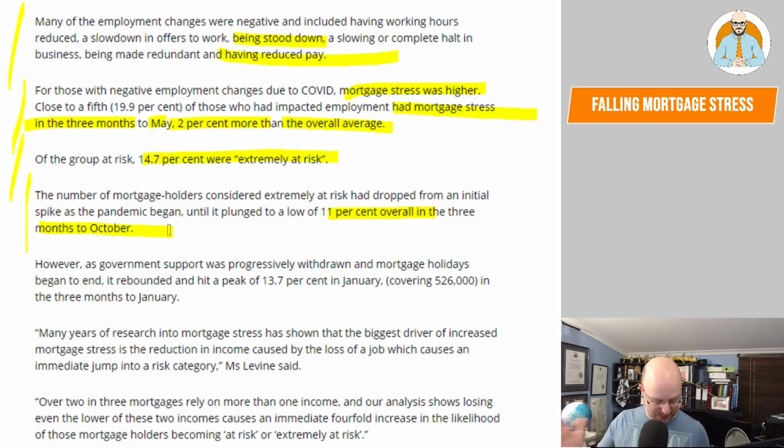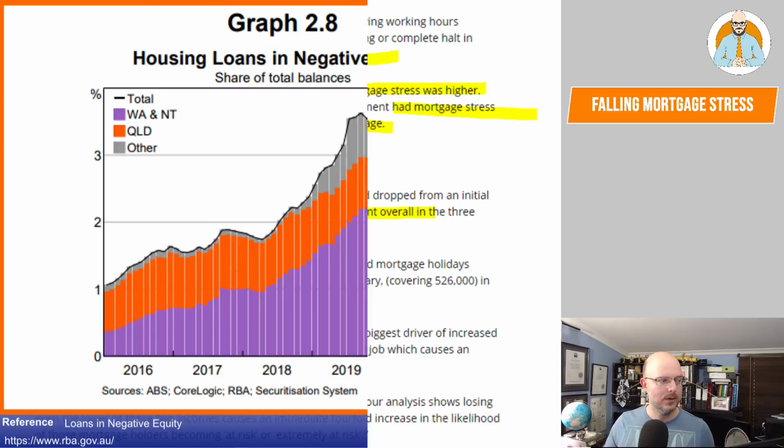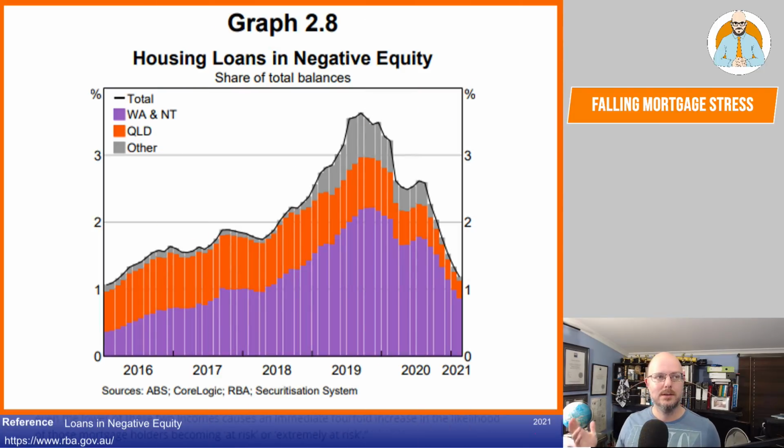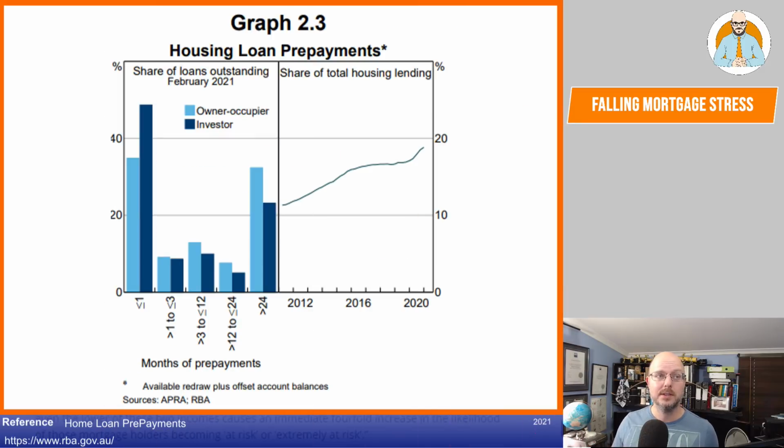Now, I mean, this is the thing. They're saying we're extremely at risk, but then we're getting data from the RBA where we're seeing housing loans in negative equity has just been falling for years. You've got housing loan prepayments. People are ahead. Look at how that's gone up. Nearly 20% of housing. So even if you're at the potential of mortgage stress, there are going to be people that are ahead on their mortgage. There are going to be people that are not like the ABC article, that didn't need the mortgage holidays, but took them just to build up a cash reserve.